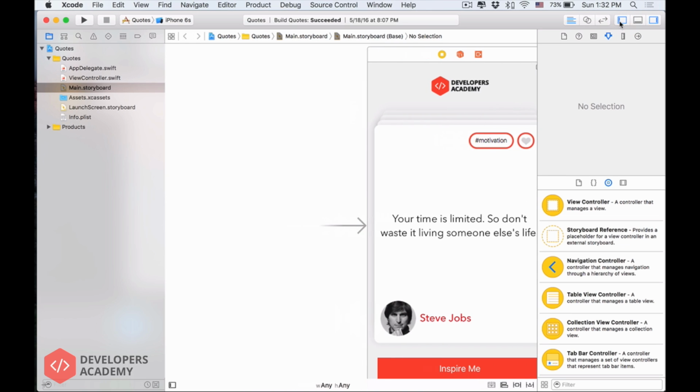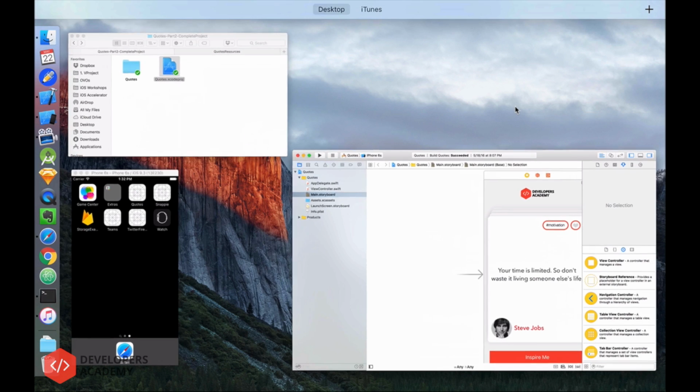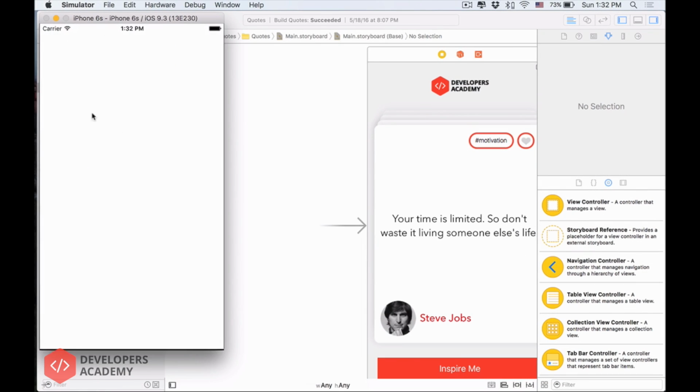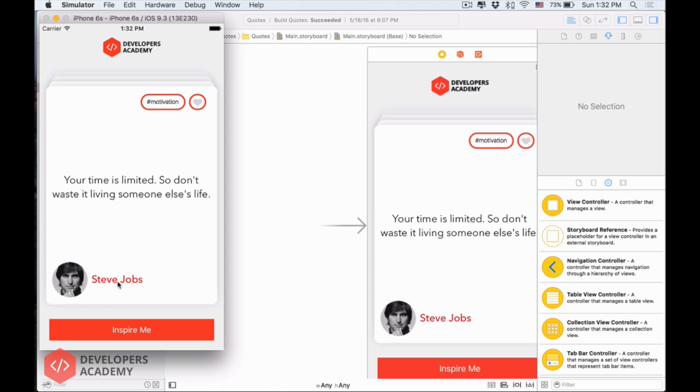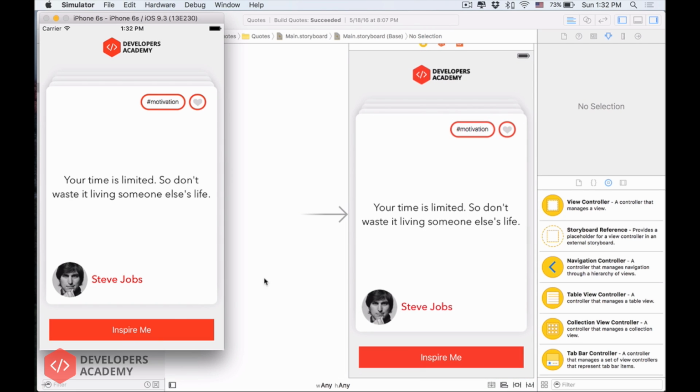Now, in this video, what I want to do is, let me show you the project. When we click onto the Inspire Me button, previously in the first project, nothing happens. But now, if I click onto this guy, there's a new quote displayed. It means that the app starts to work. The app starts to listen to our instructions, or in other words, we are programming the app to do some things that we want, right? So now let's do this.